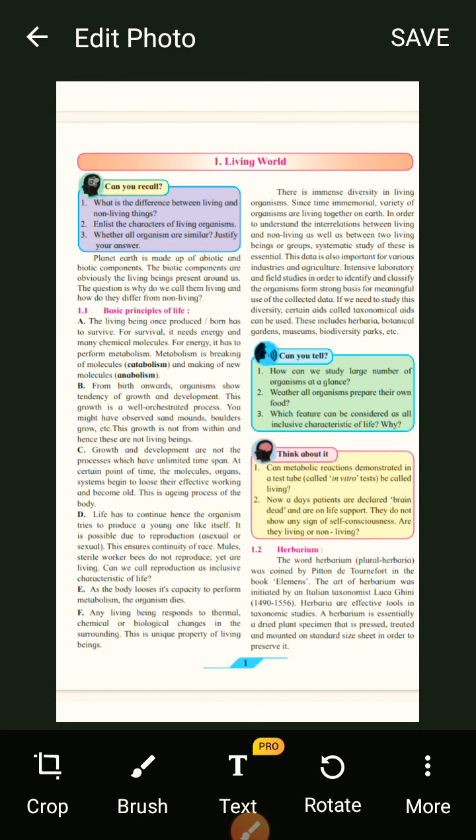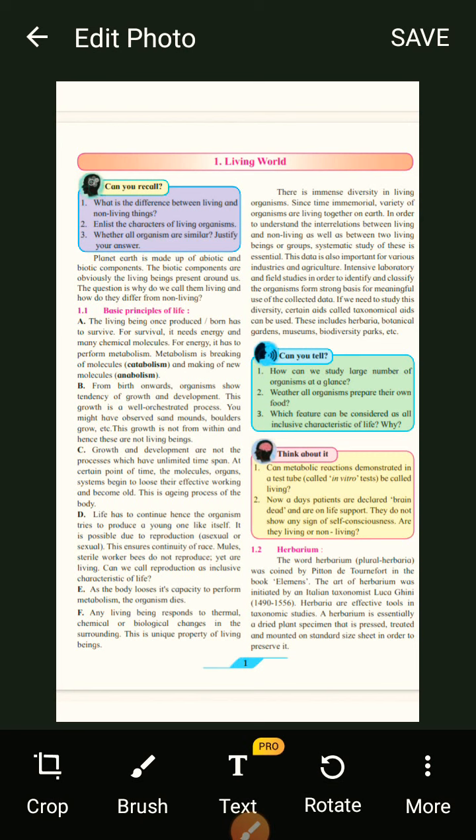Intensive laboratory and field studies are needed in order to identify and classify the organisms, forming a strong basis for meaningful uses of the collected data. So some organisms need to be classified in order to fit them into the collected data. If we need to study this diversity, certain aids called taxonomical aids can be used.